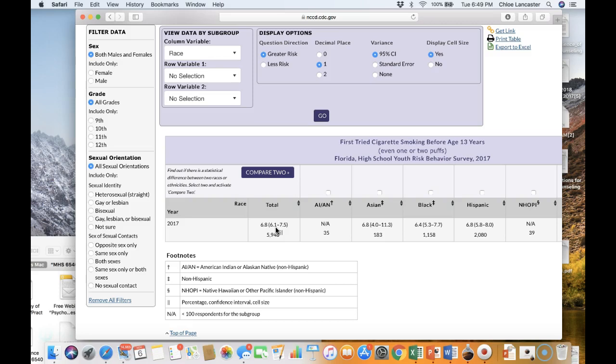And I think that would help dispute the perhaps misbelief that's held among students that everybody's tried smoking.